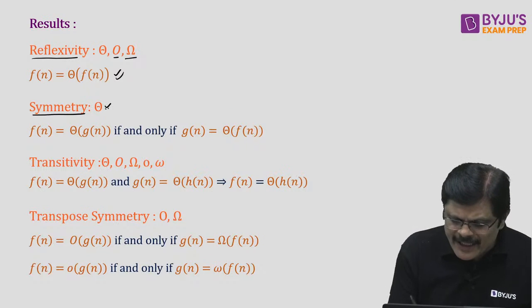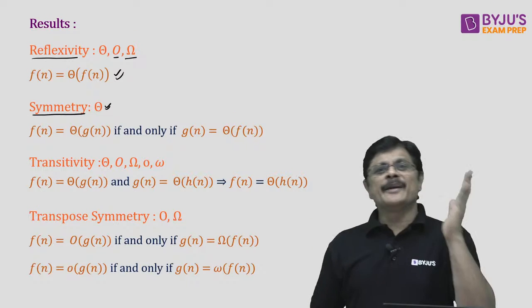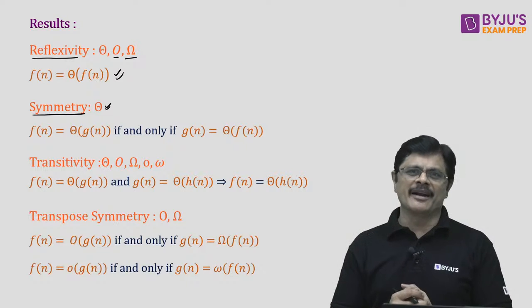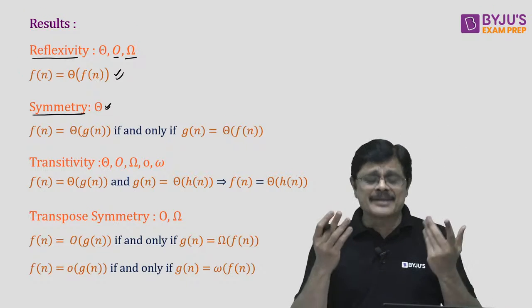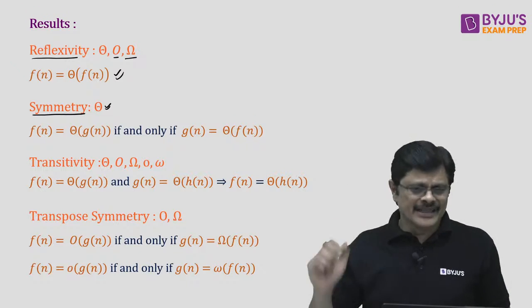The next one is symmetry property. The symmetry property is just satisfied by theta notation. That is, if Fn is big theta of Gn, then Gn is big theta of Fn. Means A related to B, then B related to A is what we call symmetry property, my dear friend. So the symmetry property is satisfied by only theta notation.